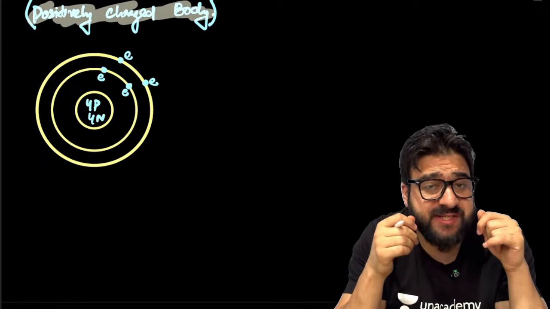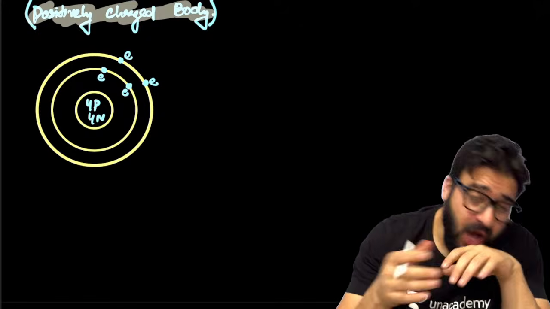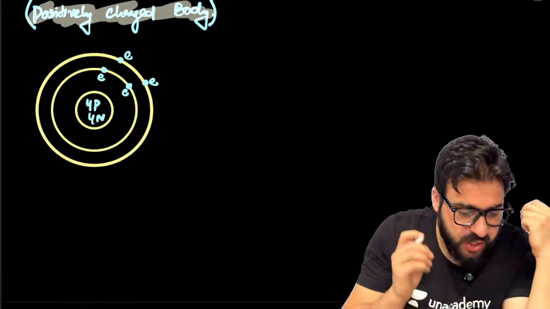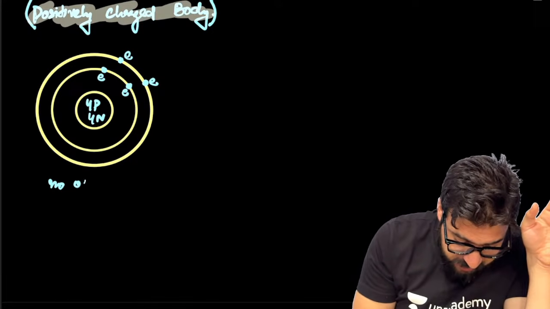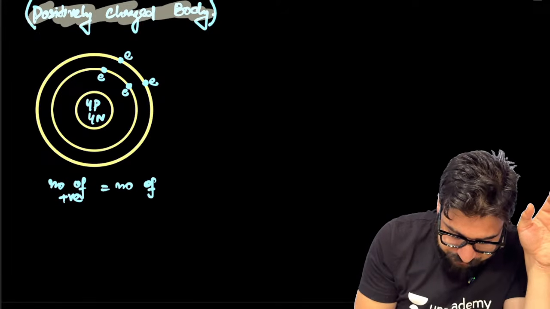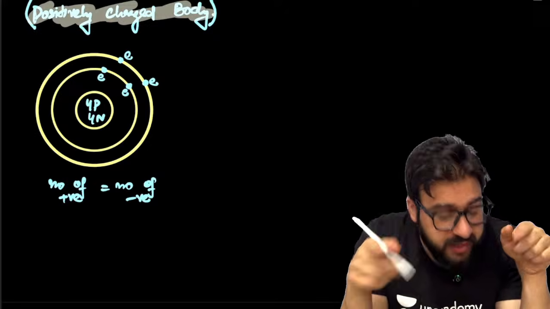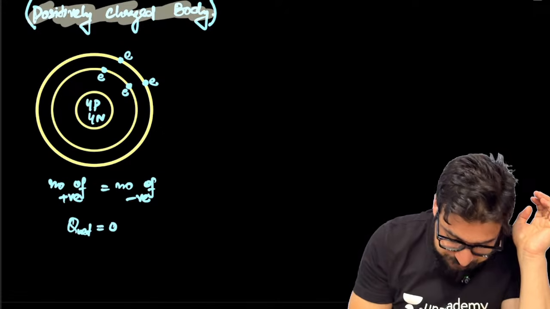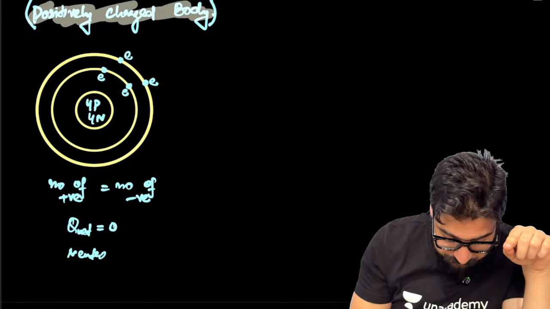If we talk about this particular atom, boys and girls, how many positive charges are there, sir? 4. Because 4 protons means 4 positive charges. How many negative charges are there, sir? 1, 2, 3, 4. 4 negative charges. So in this particular case, number of positive charges will be equal to number of negative charges. When number of positive charges are equal to the number of negative charges, in that case, we say net charge is 0. In that case, we say the body is neutral.